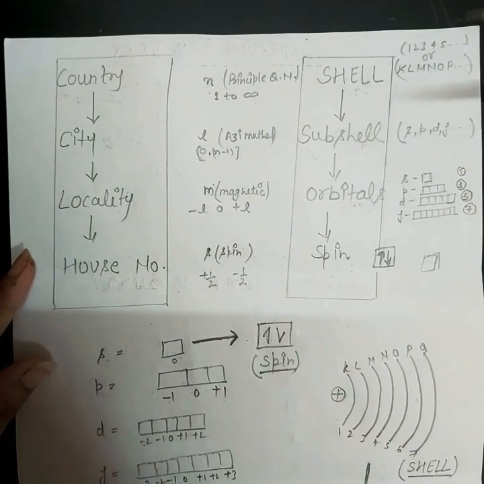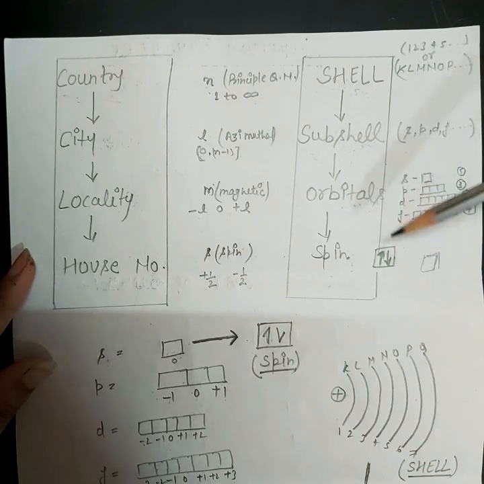Okay. Now, every orbital can contain two electrons like this. One has clockwise and the second has anti-clockwise spin.